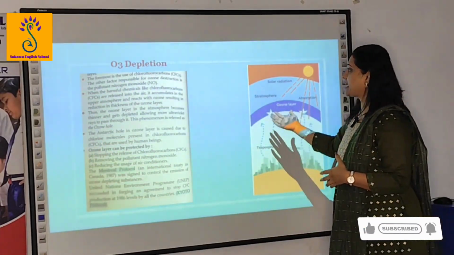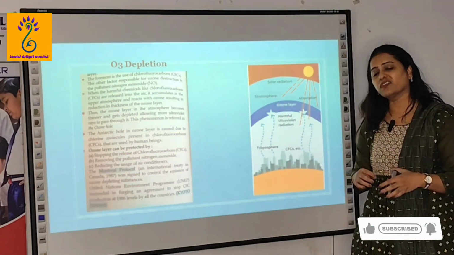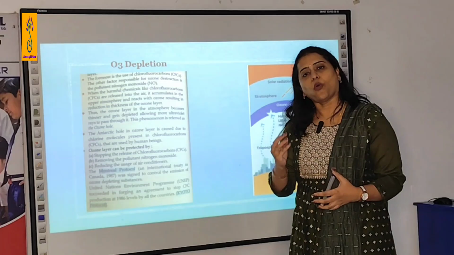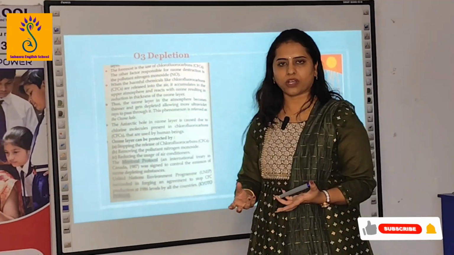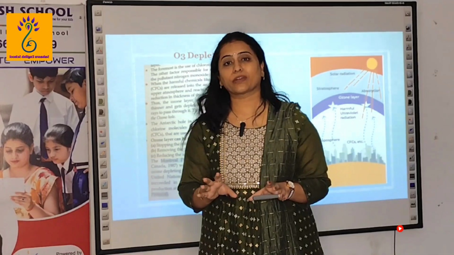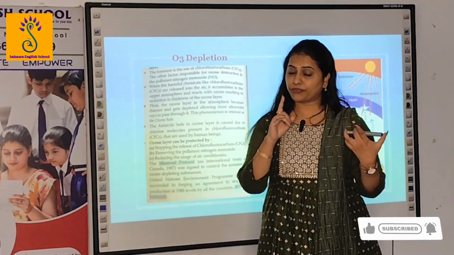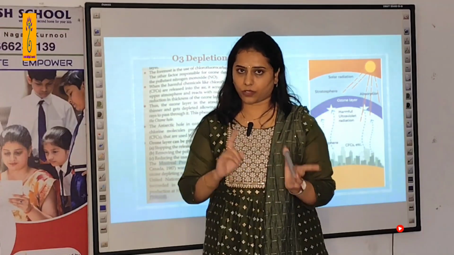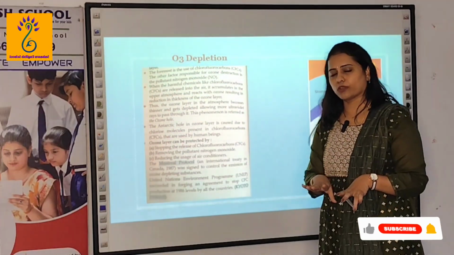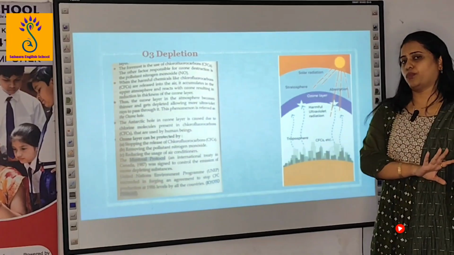Next, questions can be asked on the ozone layer and ozone depletion. First of all, what do you mean by ozone? Ozone is present in the atmosphere. If you write the composition of the atmosphere, ozone is present in it, and it is also one of the greenhouse gases, GHGs. Ozone is also included, but that is the negative part of ozone.